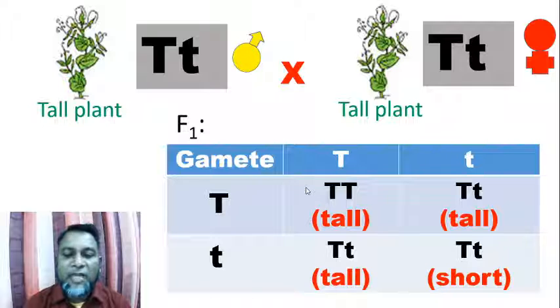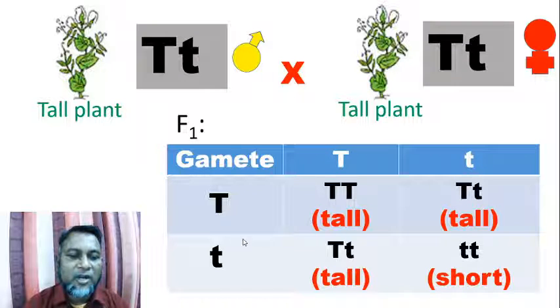Now any type of female gametes can be fertilized with any type of male gametes. So when capital T and capital T are fertilized, they form tall plants. Again, capital T and small t when fertilized form tall plants. Here capital T and small t are fertilized, they produce tall plants. Here small t is fertilized with small t, so they produce short plants. This is our exception.